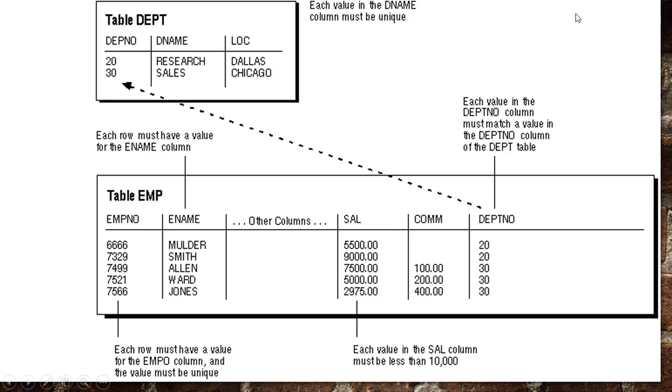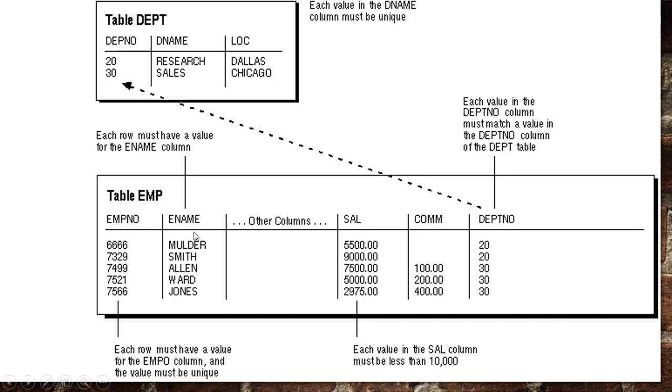Again, there is one more integrity constraint: each value in the DNAME column must be unique. That is, DNAME, the department name, should be different. That is research, sales, HR, finance; each name should be different. It should not repeat the same name. This will lead to duplication.